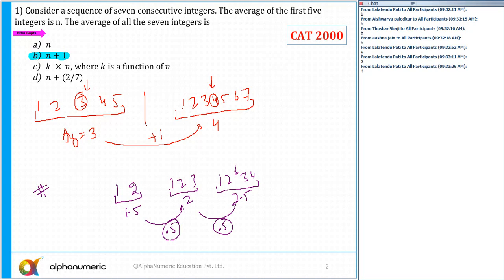So if the average of the first 5 is n, then the average of all the 7 is n plus 1. So the answer is simply n plus 1. Any doubt? Yes, we have discussed this concept in the class, but since the options are there, you should also know how to use the options.